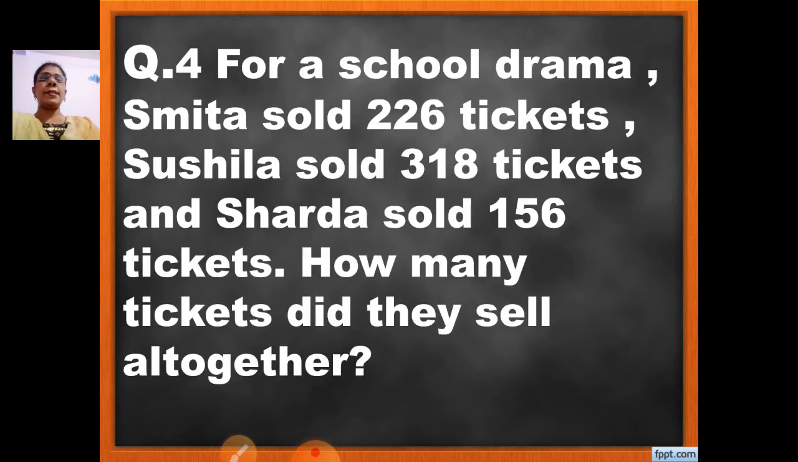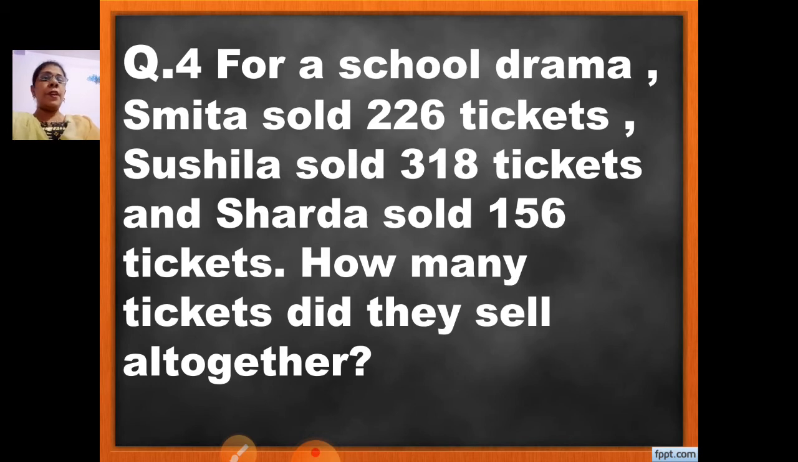Now let us move to the next. For a school drama, Smita sold 226 tickets. Sushila sold 318 tickets. And Sharda sold 156 tickets. How many tickets did they sell altogether? Here also, children, in the question it is altogether. That means it has to be added.